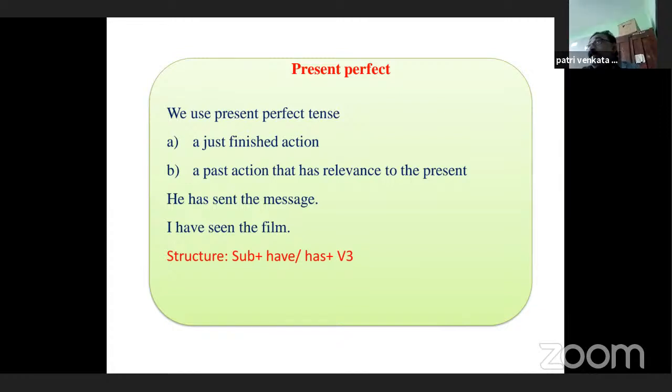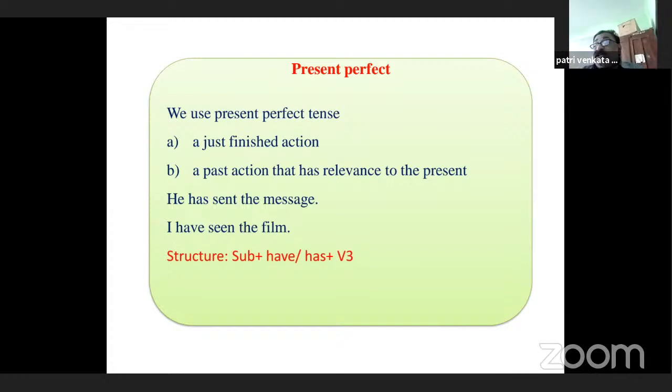Actually here the time is not specified. I have seen the film. Yes, I saw the film. Okay, that is okay. But without mentioning the time, when the past action has relevance to the present, in such cases also we can say present perfect. That is, I have seen the film. He has sent the message. Have you sent the message? Just I have sent the message.